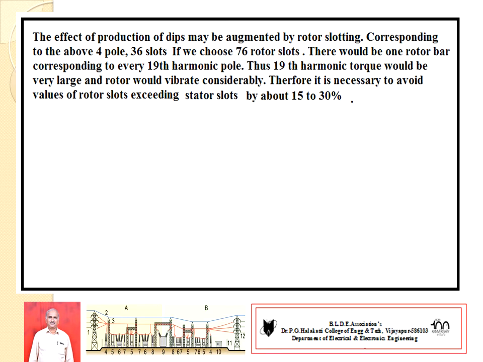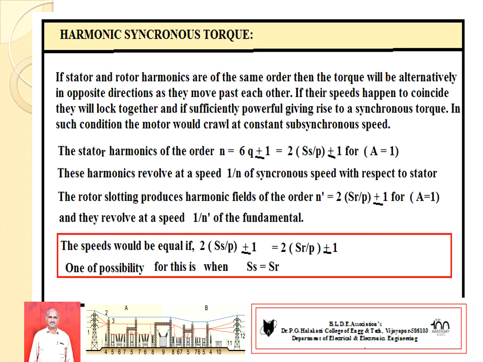Hence, if we take higher harmonics, they may also be available in similar fashion for n equal to 1, n equal to 2, n equal to 3. So then the 17th order and 19th order harmonics are affected. Here we have to notice that we should not select rotor slots 15 to 30% higher. While selecting the rotor slots, this value should not be greater than 15 to 30% of the stator slots. Remember this one.